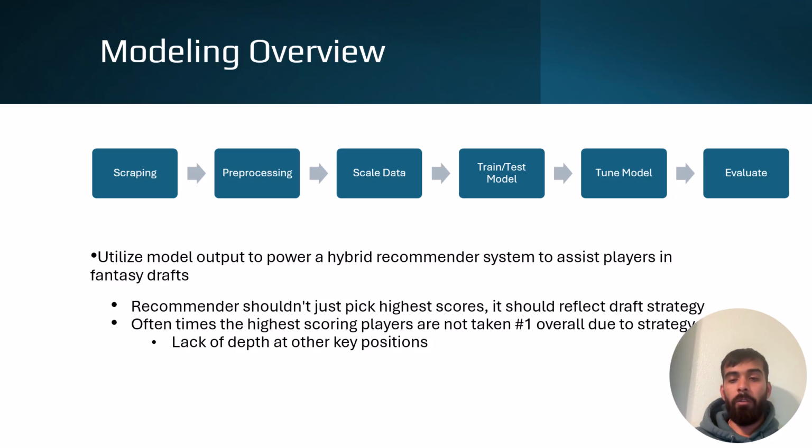Quarterbacks are often the highest scoring players in fantasy football, but players will often take wide receivers and running backs over quarterbacks early in the draft. This comes down to the fact that there are fewer quality wide receivers and running backs compared to quarterbacks. Again, we want our recommender system to reflect some of these strategies in its decision making.